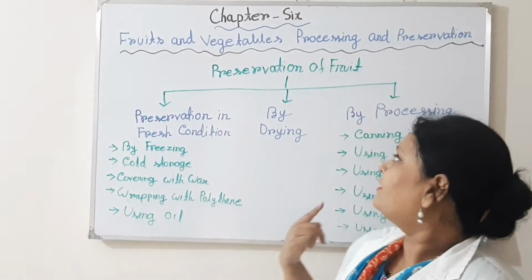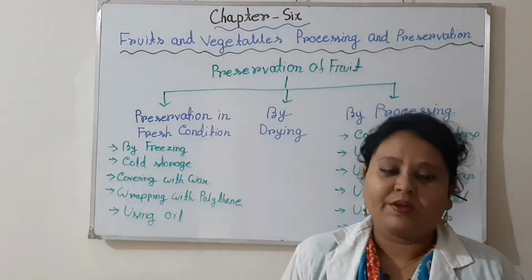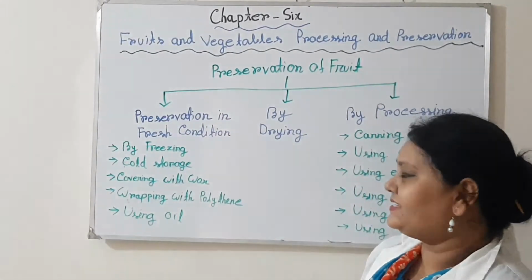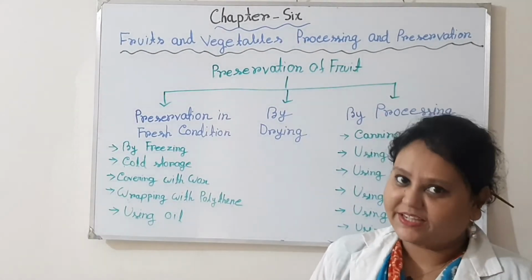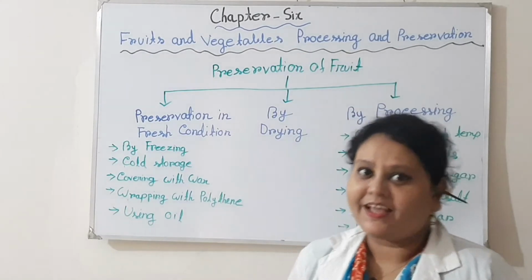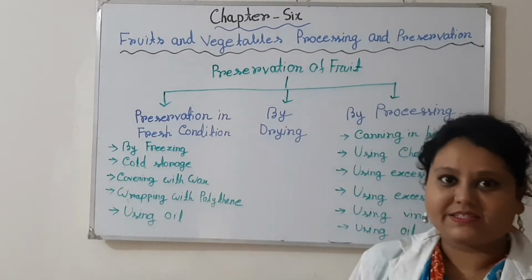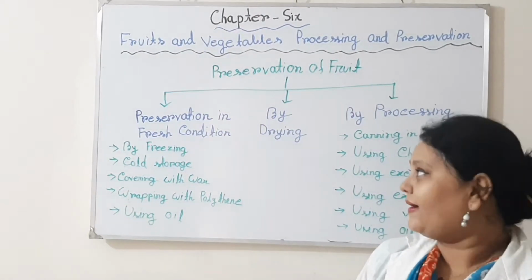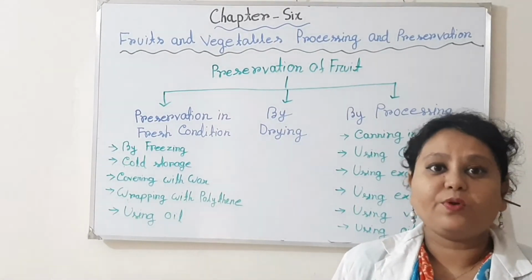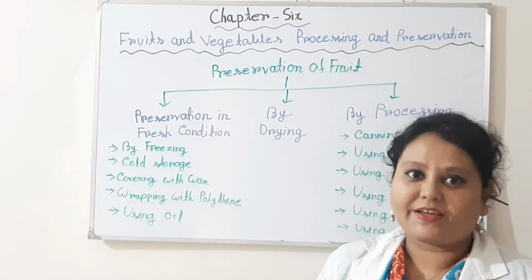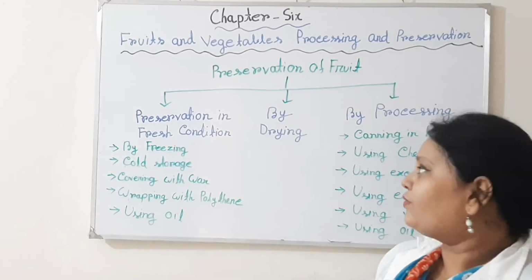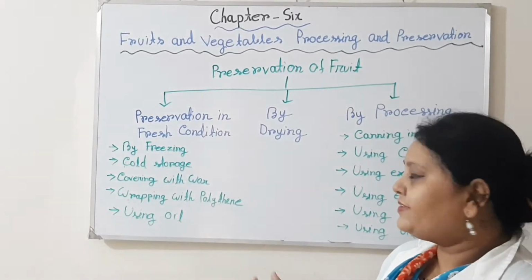Now, the preservation of fruit. Fruits can be preserved in three ways or three categories. That is, fruits can be preserved in fresh condition, fruits can be preserved by drying, and fruits can be preserved by processing. So firstly, the preservation in fresh condition. If we want to preserve fruits in fresh condition, different ways are present. That is, fruits can be preserved by freezing.